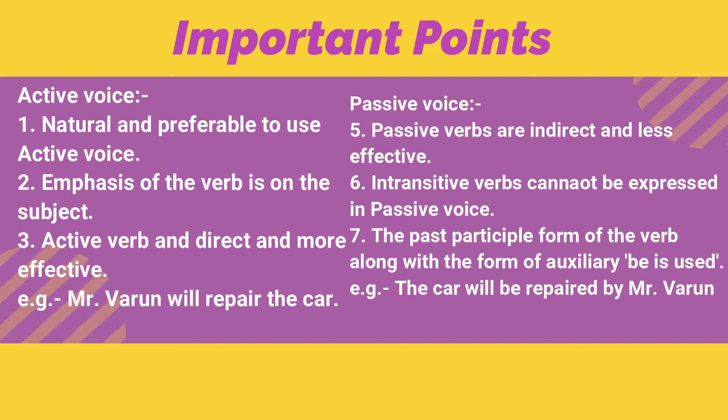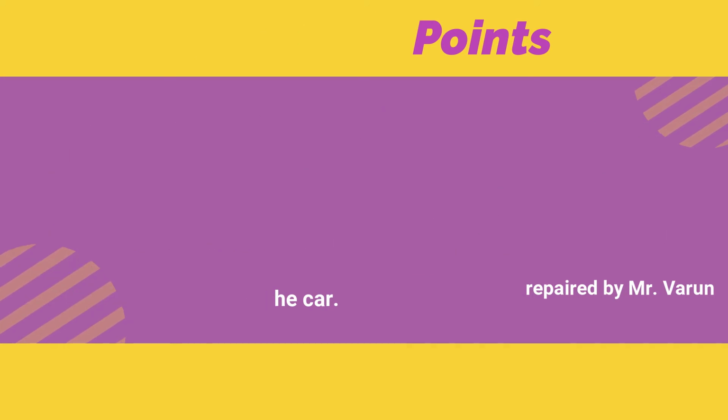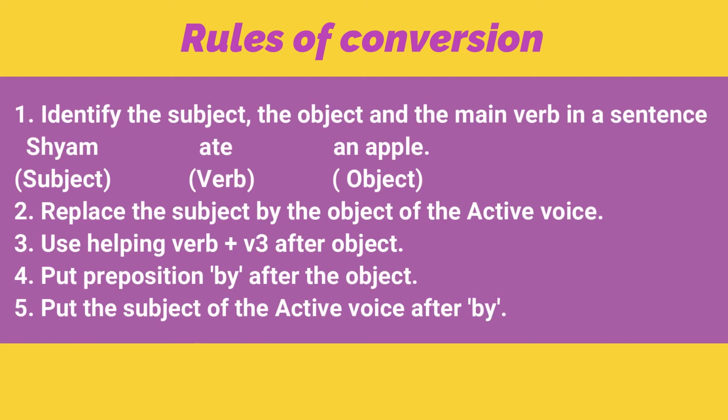Intransitive verbs which do not take objects cannot be expressed in passive voice, and the past participle form or the third form of the verb along with the form of auxiliary be is used. Example, in active voice, Mr. Varun will repair the car. The example of the passive voice, the car will be repaired by Mr. Varun.